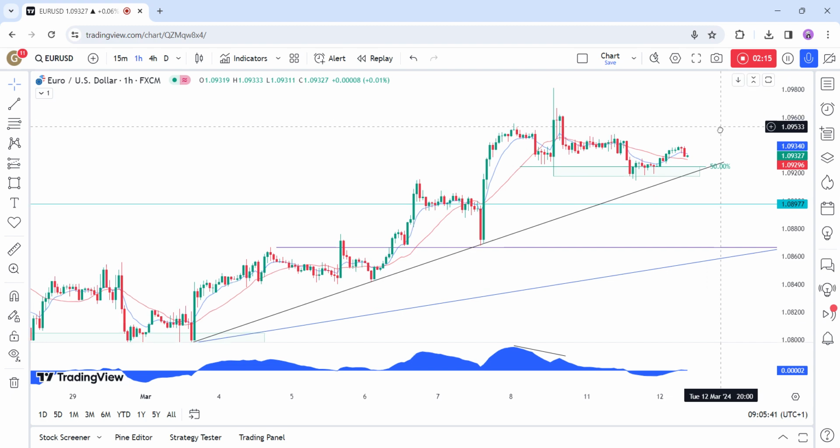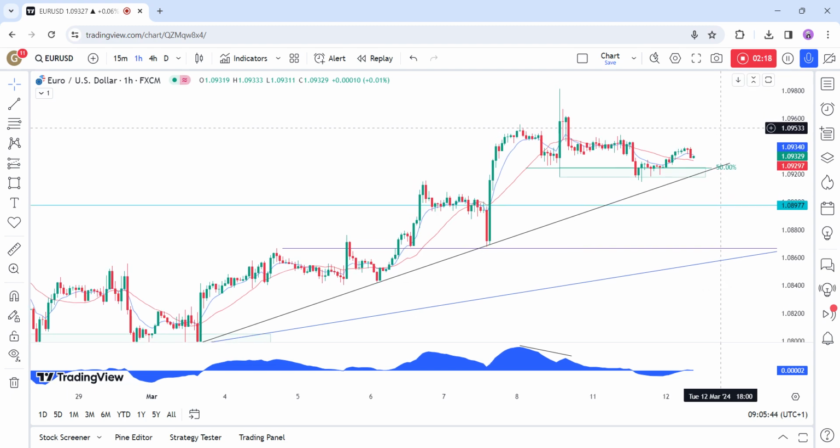On the 1-hour chart, we can see that the buyers have another strong support here around the 10920 level, where we can find the confluence of the minor trend line, the 50% Fibonacci retracement level, and the 4-hour 21 moving average. This is where we can expect the buyers to step in with a defined risk below the trend line to position for a rally into the 110 handle. The sellers, on the other hand, will want to see the price breaking lower to invalidate this bullish setup and position for a drop into this major trend line.